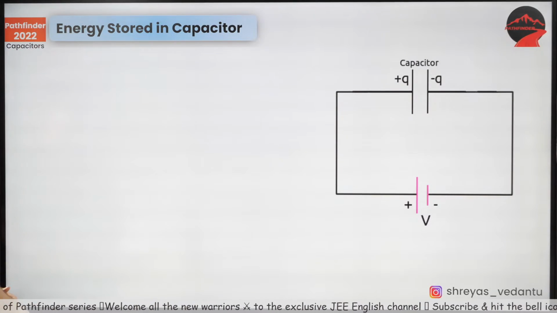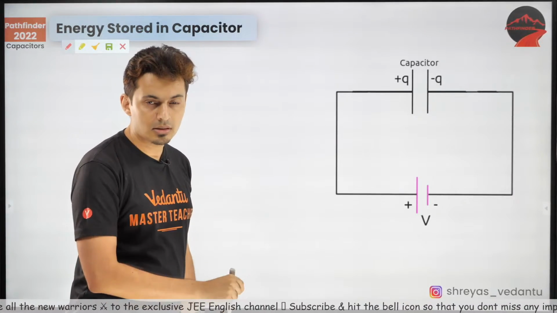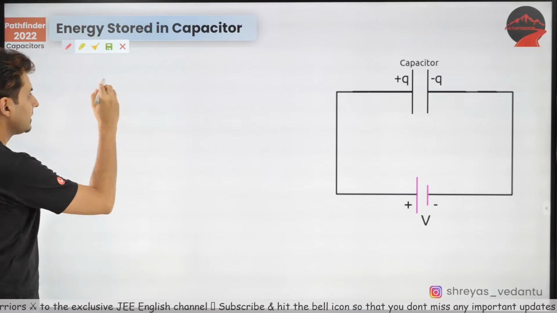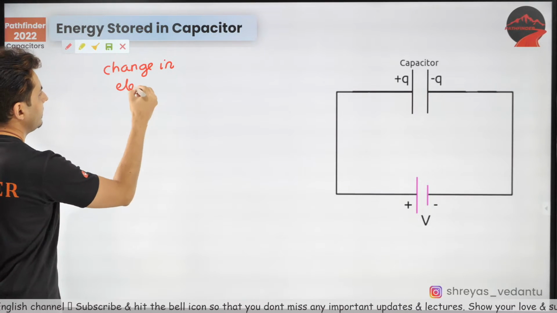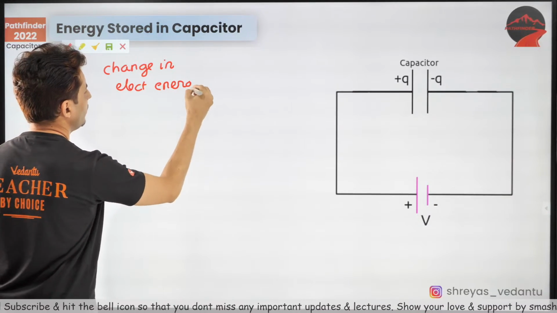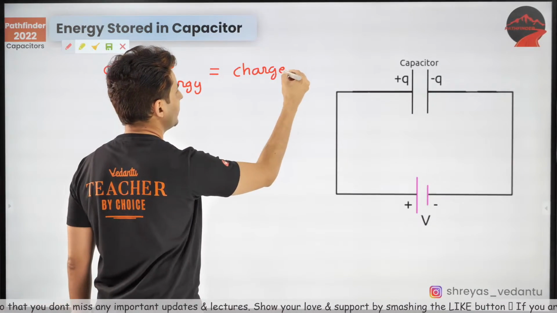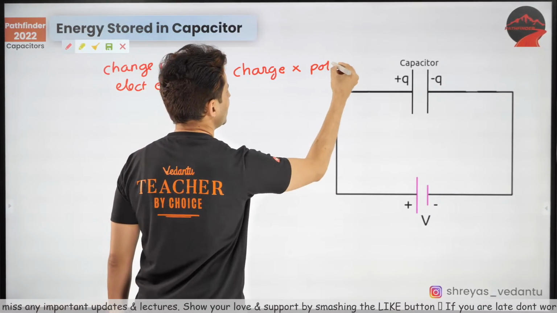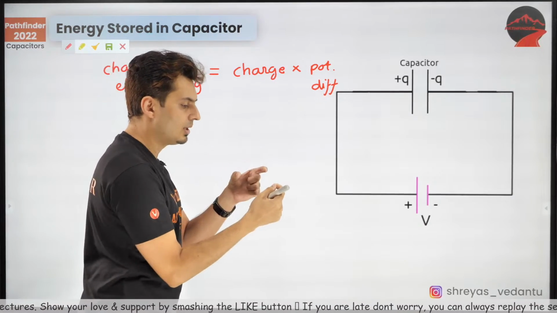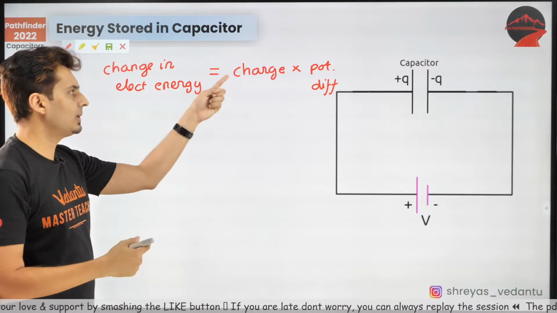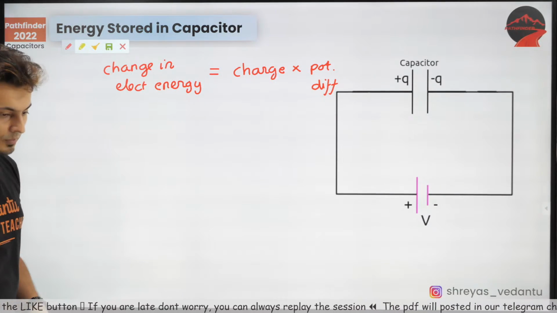Now, here is the thing. See guys, try and recollect the concept from electrostatics. We had a formula for the change in electrical energy. Delta U is nothing but the charge which is moved multiplied by the potential difference. So if you take a charge and move it across a potential difference, the change in the energy is given by the charge multiplied by the potential difference. I hope everybody remembers this concept.